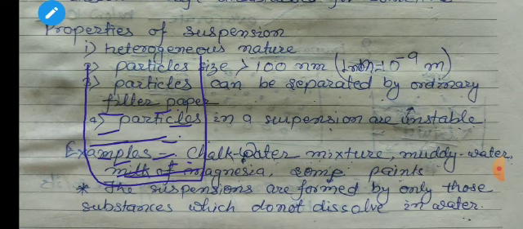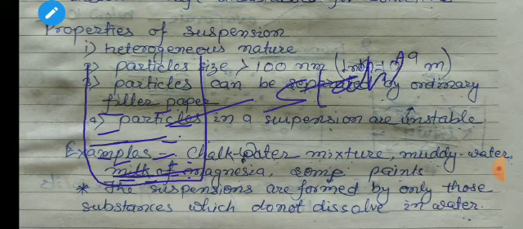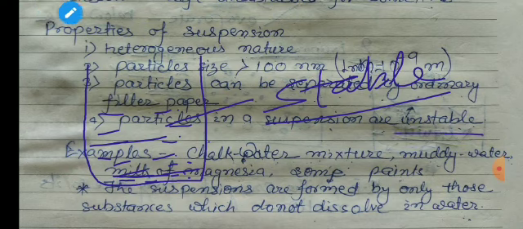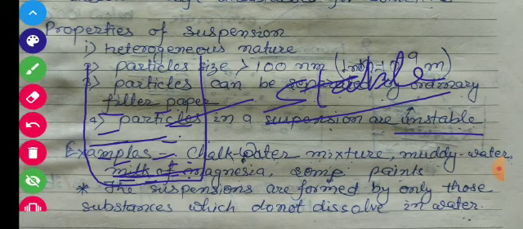The particles will not settle at the bottom. So students, if the particles are not settling down at the bottom, in that case we say the mixture is stable. I think both words are very clear, what is stable and what is unstable. So suspensions are unstable. This was the fourth property of suspension.